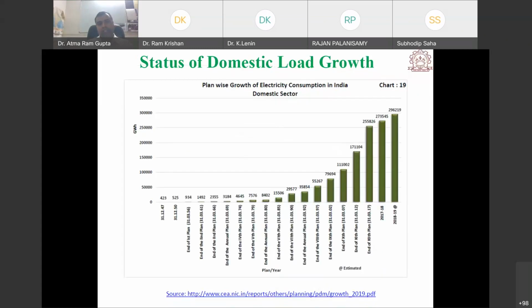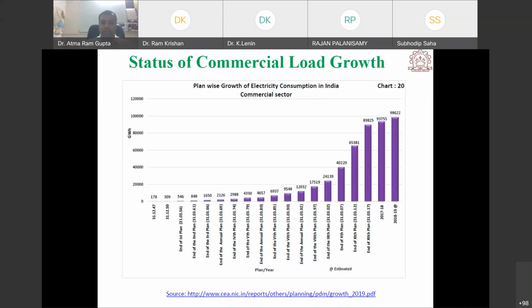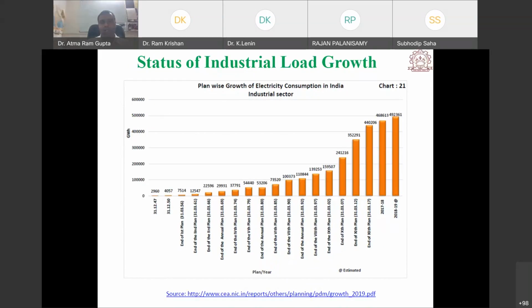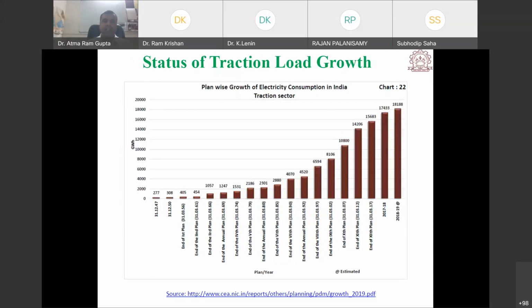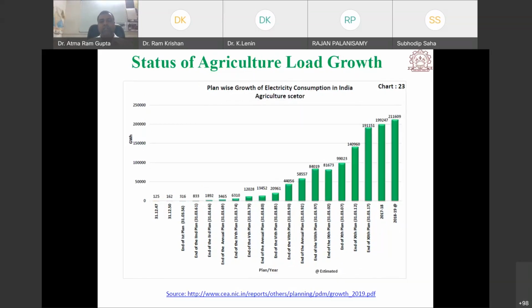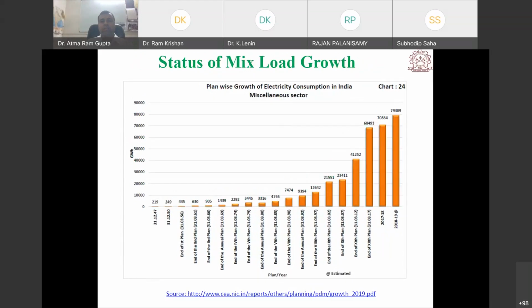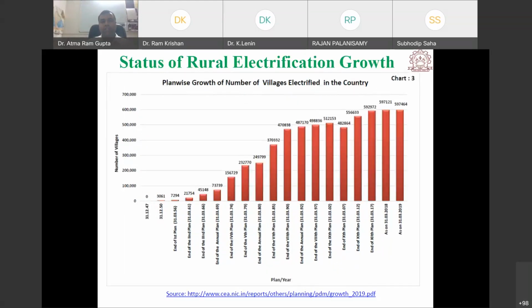This is the growth of domestic load year by year, as per the five year plans. This is the status of domestic load and then commercial load, and how it has been enhanced from independence to 2018-19. Approximately in all the sectors, we can see continuous growth. Then there is the status of mixed load and the status of rural electrification growth.